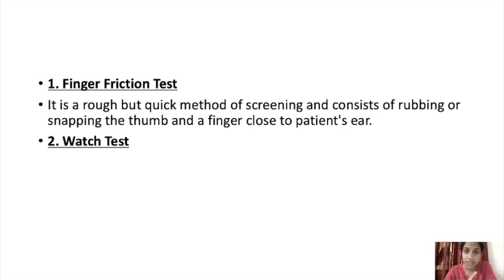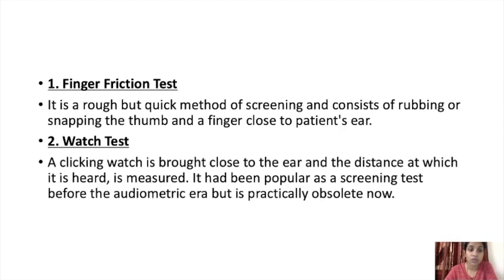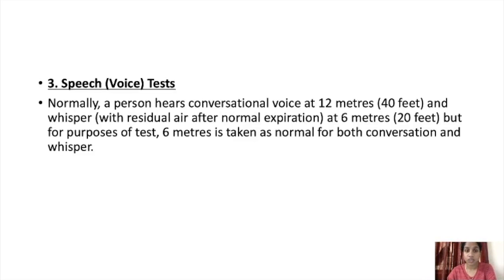You know the tick tick tick sound you can hear in a watch. A clicking watch is brought close to the ear, and the distance at which it is heard is measured. So that is the second method. And the third method is speech test or voice test. Normally, a person hears conversational voice at 12 meters and whisper at 6 meters.